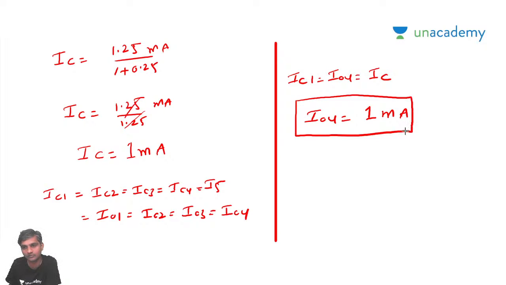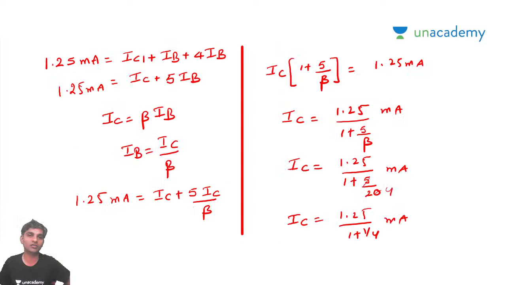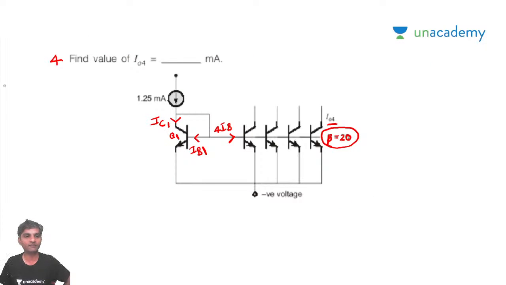Okay, so this is not the problem of beta being large. This is not the problem of beta equal to very large. When beta is very large, your IB is going to be directly 0. If IB is directly going to be 0, what collector current are you going to get? If beta is very large, this base current IB is going to be 0. All the base currents are going to be 0.